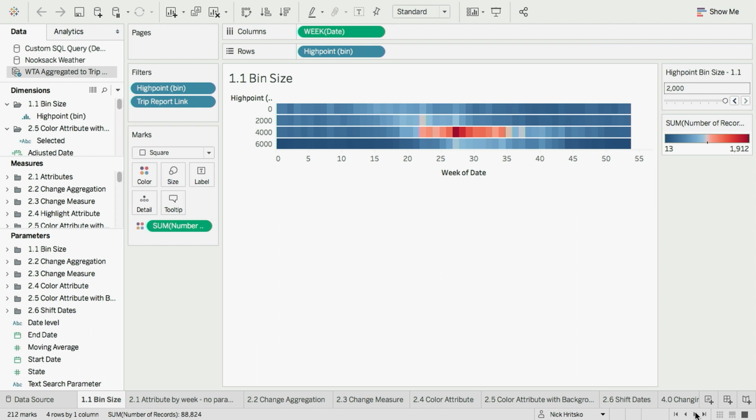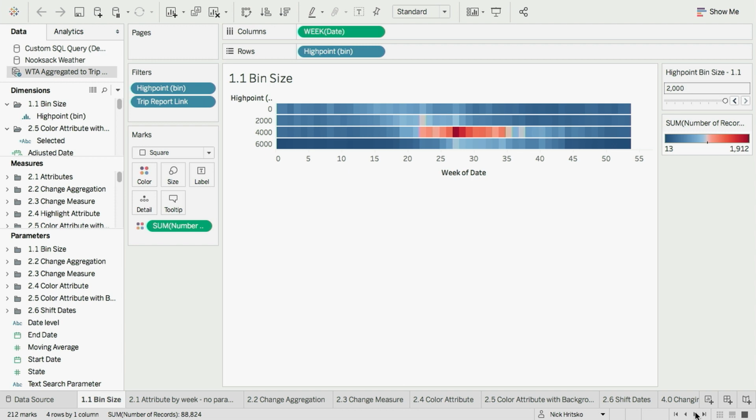Now, what I want to show here, across the x-axis are weeks of the year, and the y-axis here are the highest point somebody got to during their hike. And you can see a couple interesting things in this data. You can see the hiking season starts pretty early, and as the summer progresses, we get more and more people hiking, and they get to higher and higher elevation.